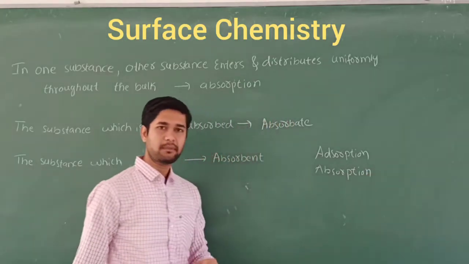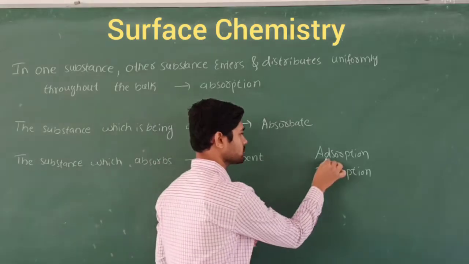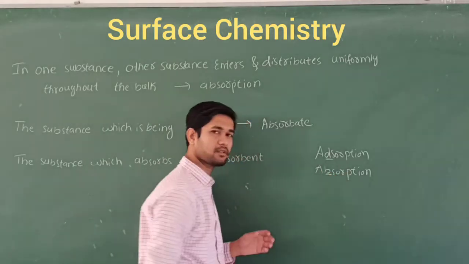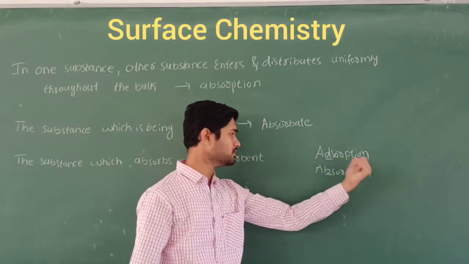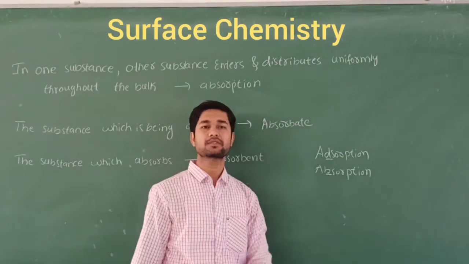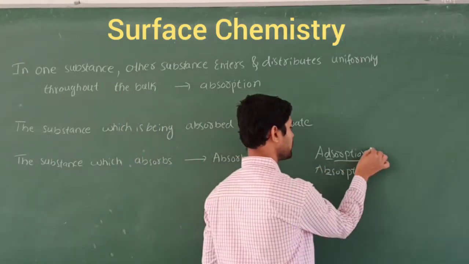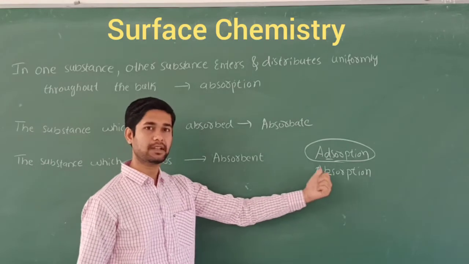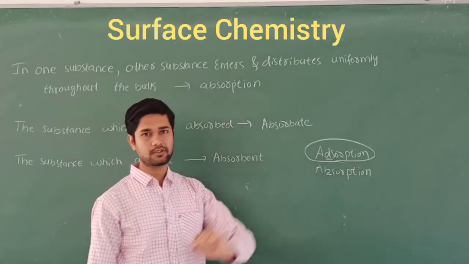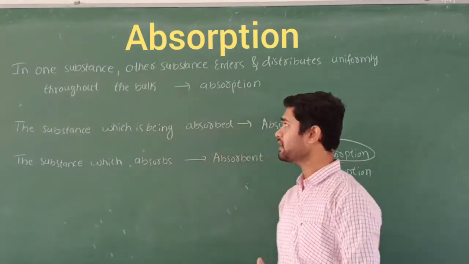The pronunciation may be similar, but the one-letter difference, D and B, makes a lot of difference in these phenomena. According to surface chemistry, adsorption comes under surface chemistry, but absorption does not. Anyhow, before studying adsorption, let's start with absorption.